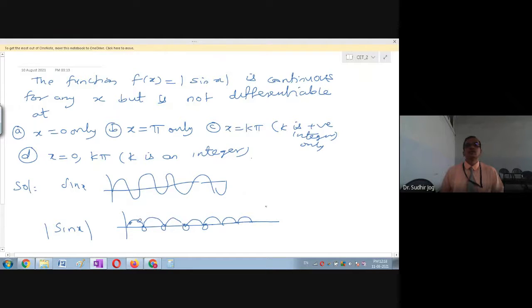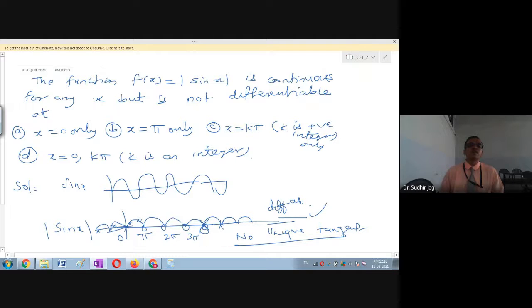But the problem is about differentiability. When it comes to differentiability, you can notice that at these points there is a left-hand side and a right-hand side, and there is no unique tangent. It happens at all the values such as 0, pi, 2 pi, 3 pi, 4 pi, etc., and even on the left hand side also. So it is not only on the positive side. At these points there is no unique tangent, hence it is not differentiable at 0 and all integral multiples of pi.